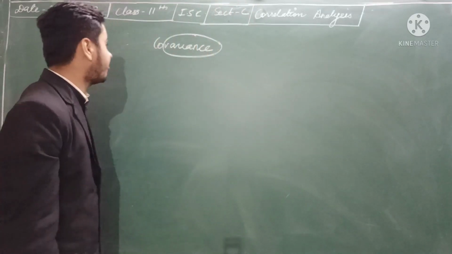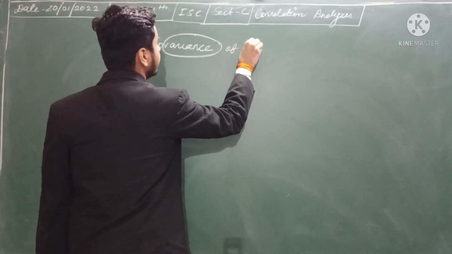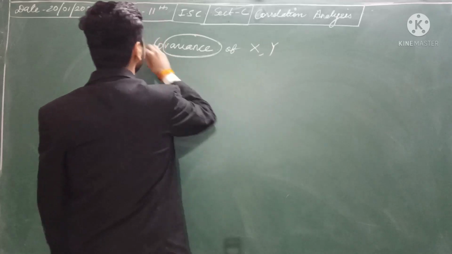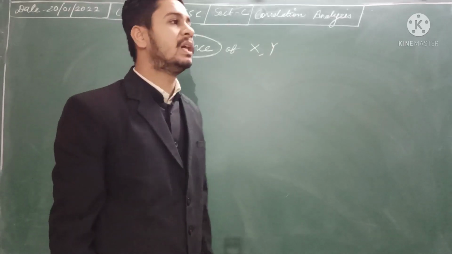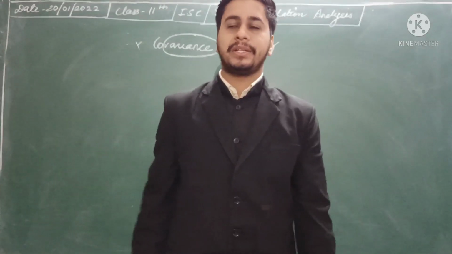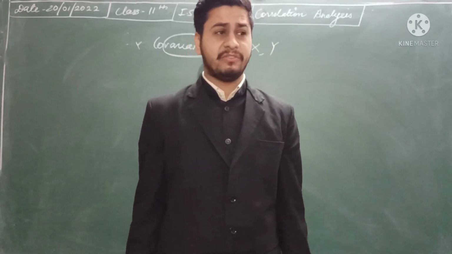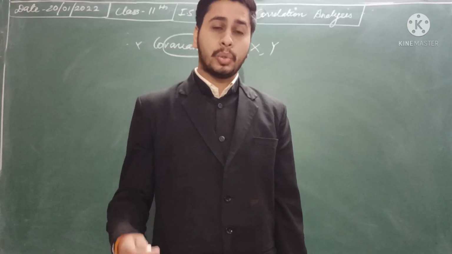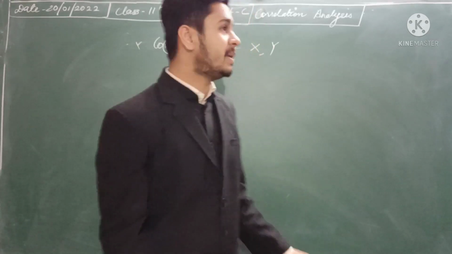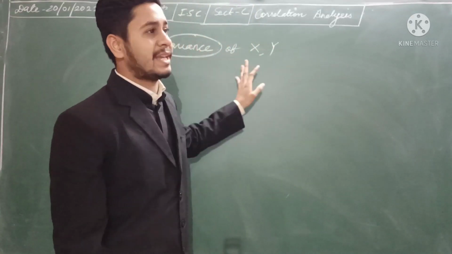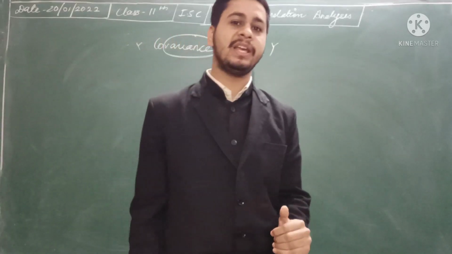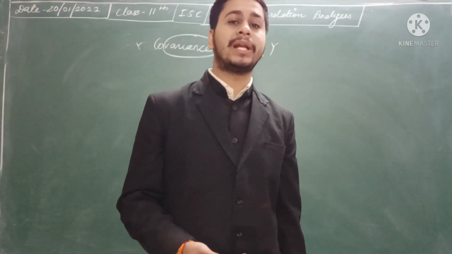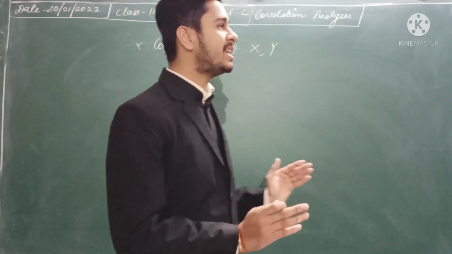What is the formula for finding the covariance between x and y? Why are we studying this covariance? Because in the coming topics we will be requiring this definition, covariance. To find the correlation coefficient, we will be requiring the covariance between x and y. That is why in the first exercise they try to make the picture of covariance clear to you.